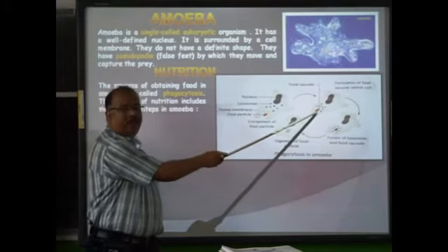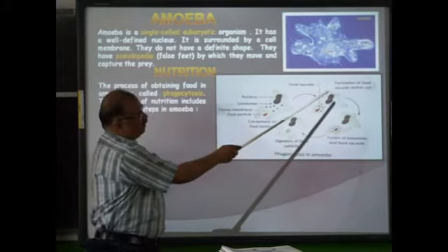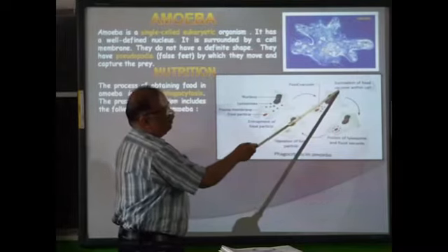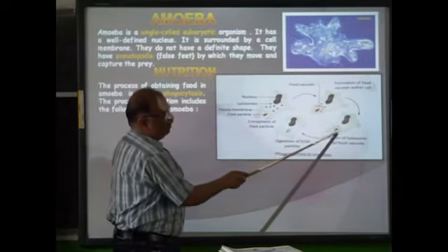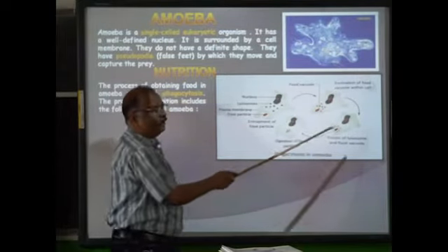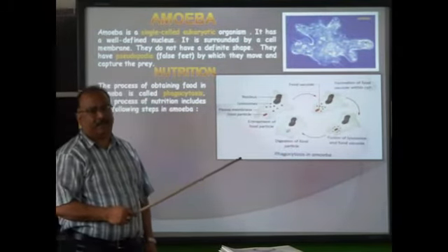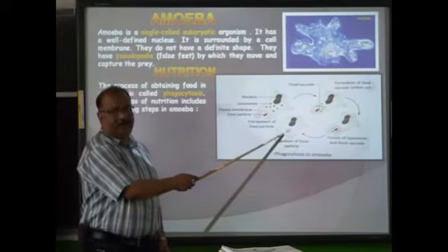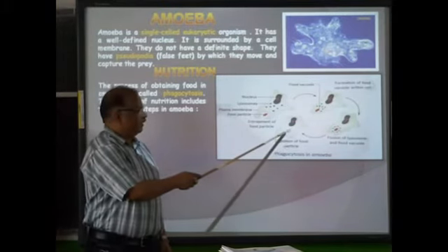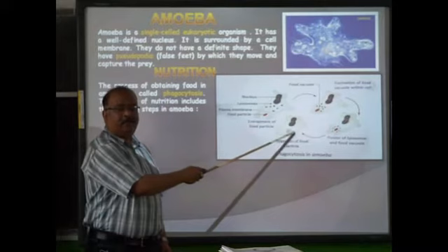Once this food particle goes inside the amoeba, formation of a food vacuole takes place. You can see the food vacuole here. Then digestion starts by the action of some enzymes. Once the food is digested, it is absorbed by the cytoplasm.